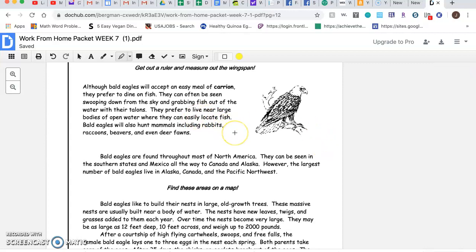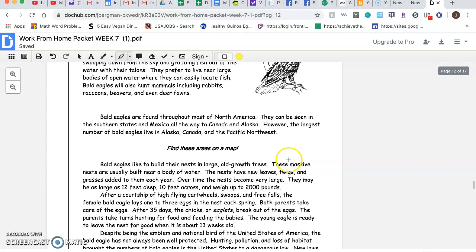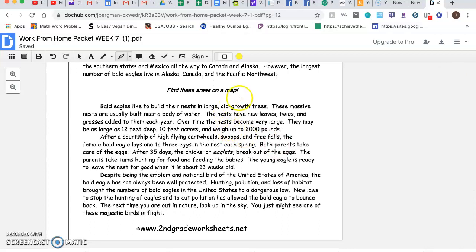Although bald eagles will accept an easy meal of carrion, they prefer to dine on fish. They can often be seen swooping down from the sky and grabbing fish out of the water with their talons. They prefer to live near large bodies of open water where they can easily locate fish. Bald eagles will also hunt mammals including rabbits, raccoons, beavers, and even deer fawns. Bald eagles are found throughout most of North America. They can be seen in the southern states and Mexico, all the way to Canada and Alaska. However, the largest number of bald eagles live in Alaska, Canada, and the Pacific Northwest. Find these areas on a map.